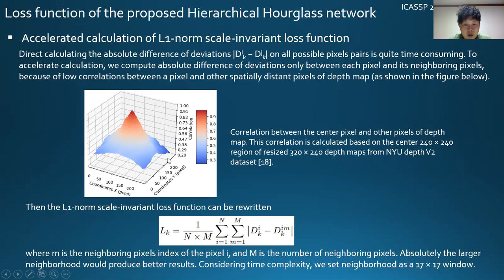We calculated this from the NYU depth V2 dataset. Then the L1 norm scale invariant loss function could be written in this form. Of course, a larger neighborhood could produce better results. Considering time complexity, we set the neighborhood as a 17 by 17 window.